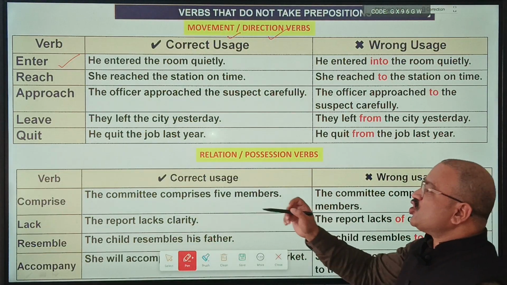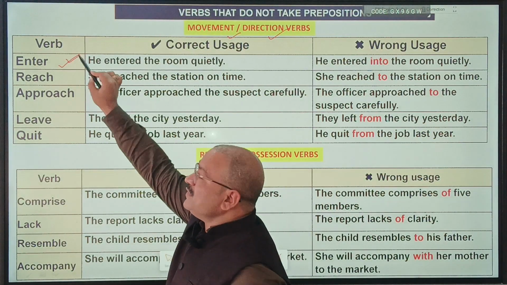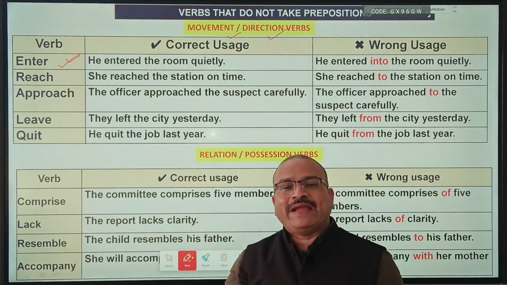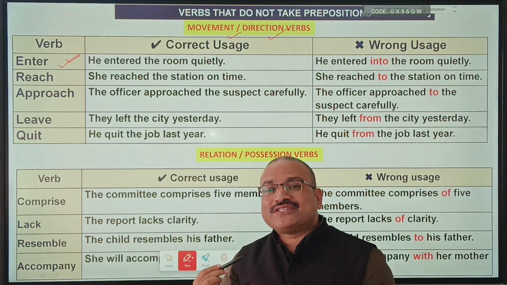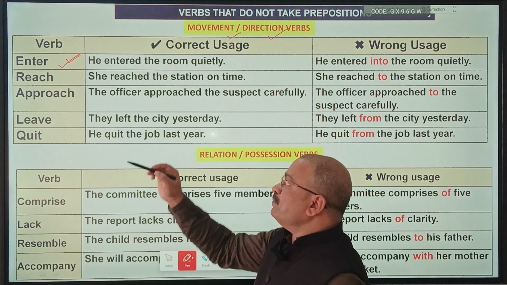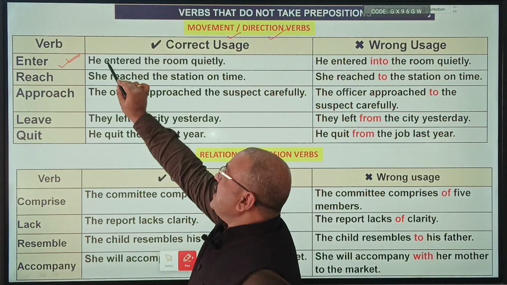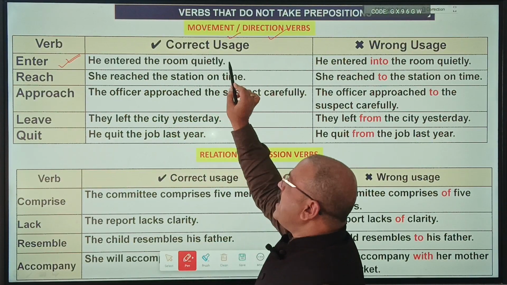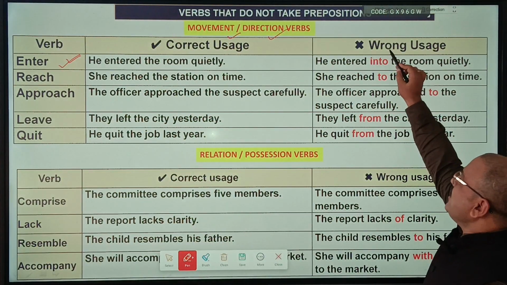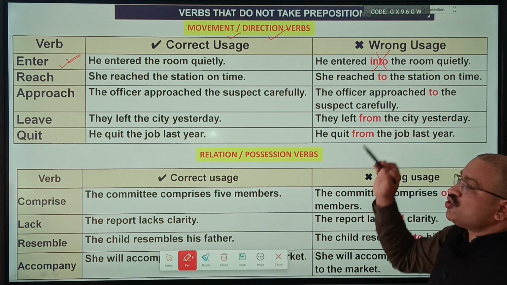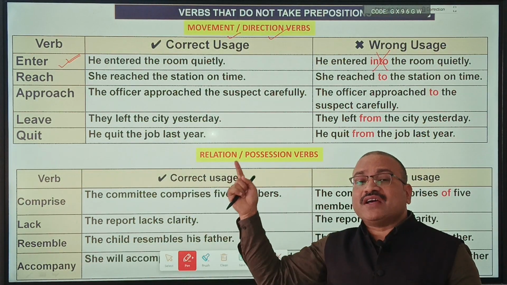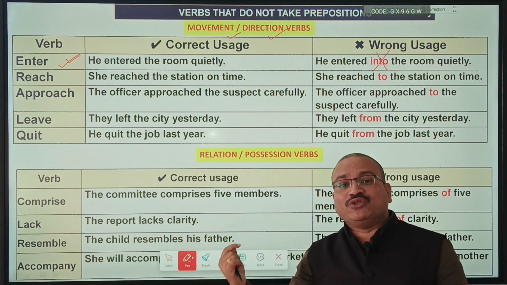Why? Because the verb enter does not take any preposition. The right sentence would be "He entered the room quietly." Into is wrong.